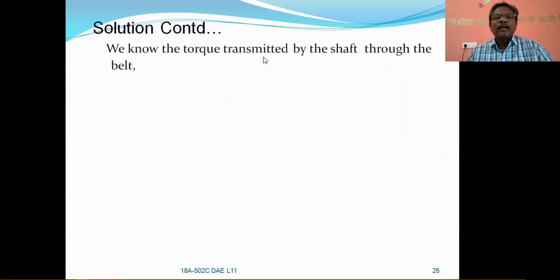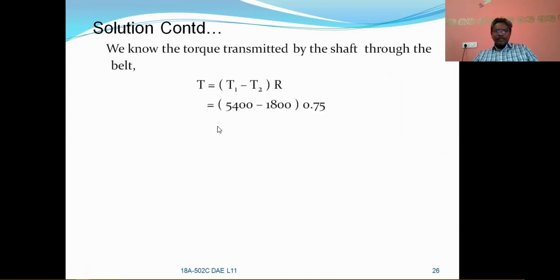Now we know that the torque transferred from the shaft to the belt is T equal to T1 minus T2 into R. That is the net tangential force acting on the pulley, and R is the radius of the pulley. So with this you can calculate T equal to tension on tight side minus tension on slack side into radius of the pulley. So you will get 2700 Newton meters. You can convert this into Newton millimeters: 2700 into 10 to the power of 3 Newton millimeters.